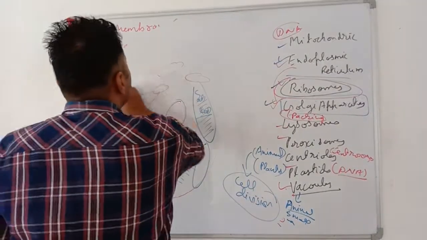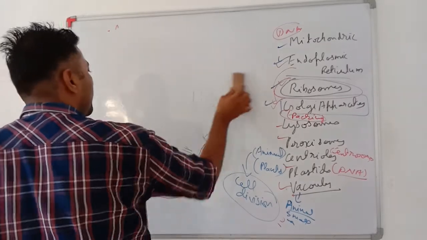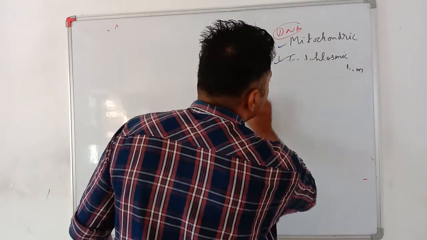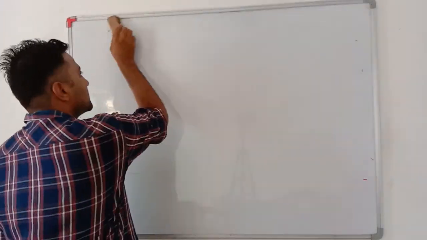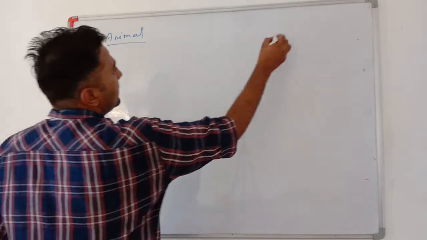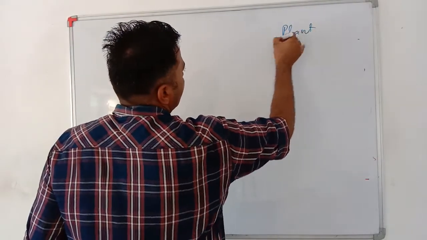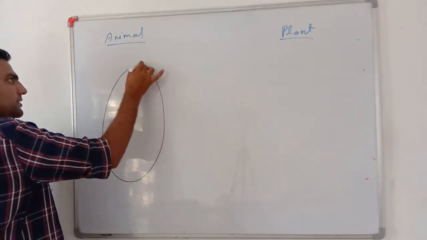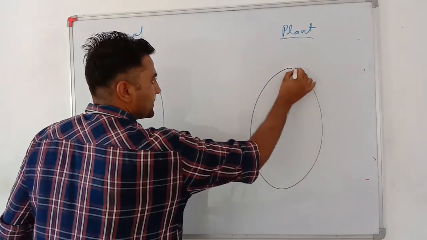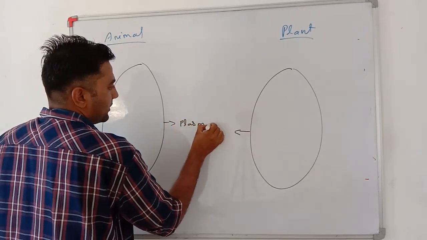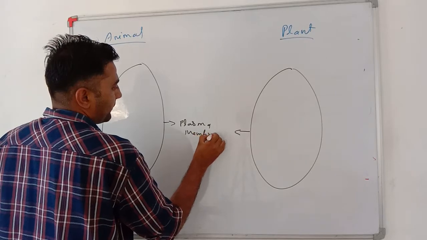Now see my dear students, we need to know a bit of the difference between plant cell and animal cell. We have seen many cell organelles, few of them are present in plants and few of them are not present in plants. So very important. Animal cell, plant cell. Plasma membrane present? Yes. Plasma membrane present? Yes. Plasma membrane is present in both of them.